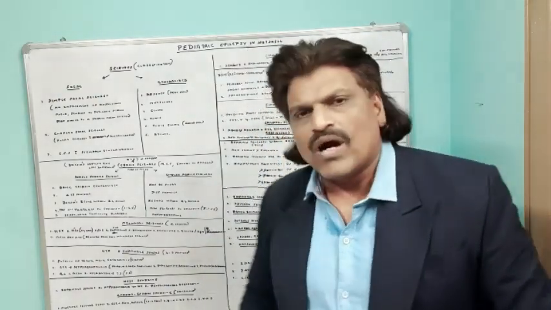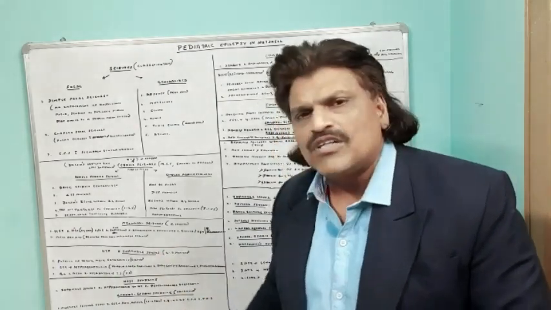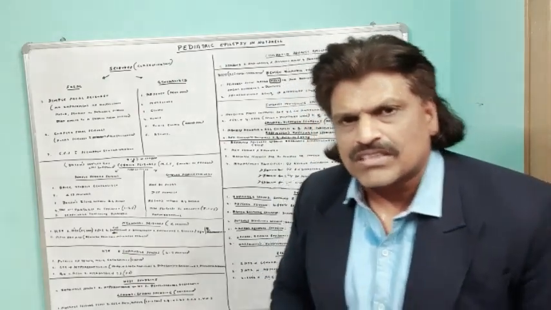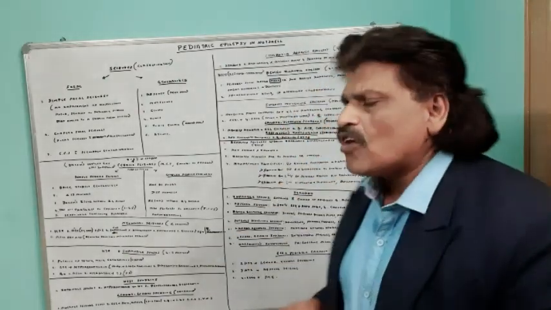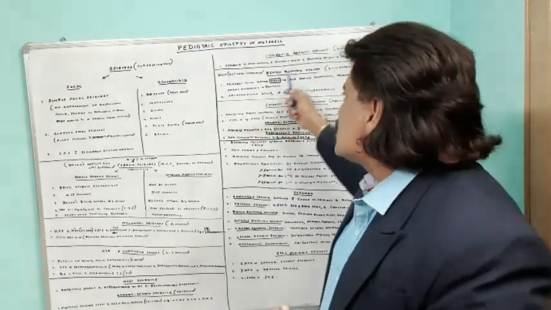And third, we can do a vagal nerve stimulation. So actually this could be a continuum, a spectrum: infantile spasm, West syndrome, and Lennox-Gastaut syndrome. The next common seizures we see in childhood is childhood absence epilepsy.